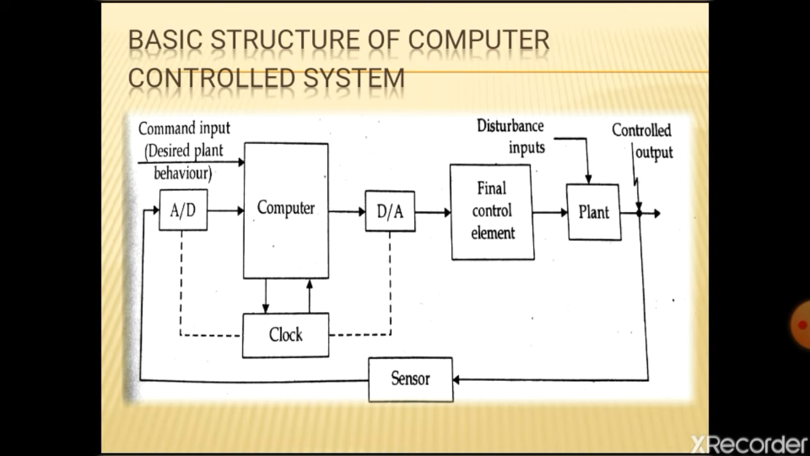The overall system is hybrid in nature. The signals are in sampled form in the computer and in continuous form in the plant. Such systems are called sampled data systems.